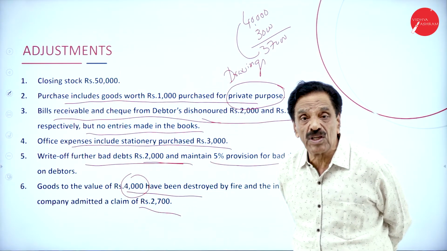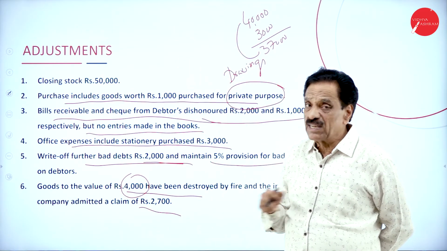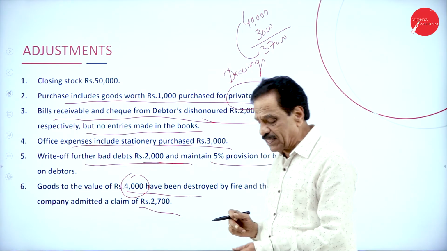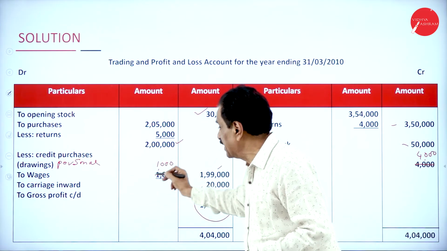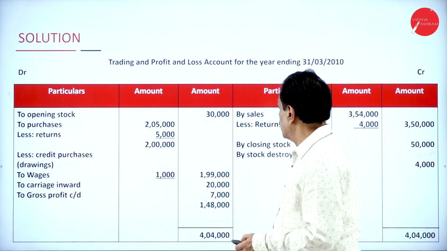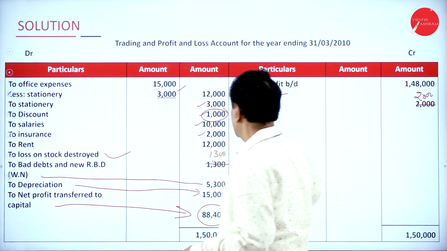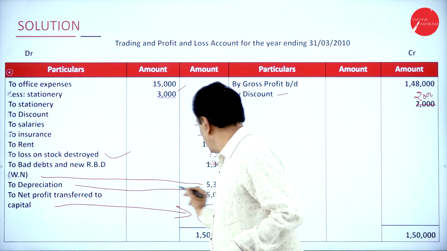How much money are you going to receive? 2,700. Asset side of the balance sheet. The difference will come 1,300, profit and loss account debit side. Here no. Carriage inward, credit purchase, personal, no. Here loss on stock destroyed is there, no. The same amount you have got. This is 1,000. This is from the working note, 5,300.